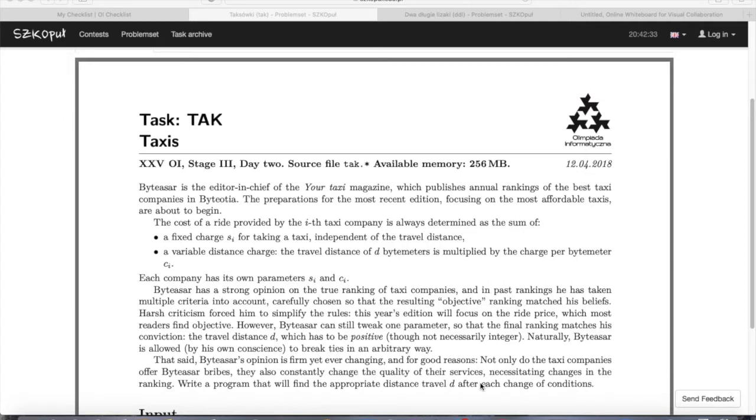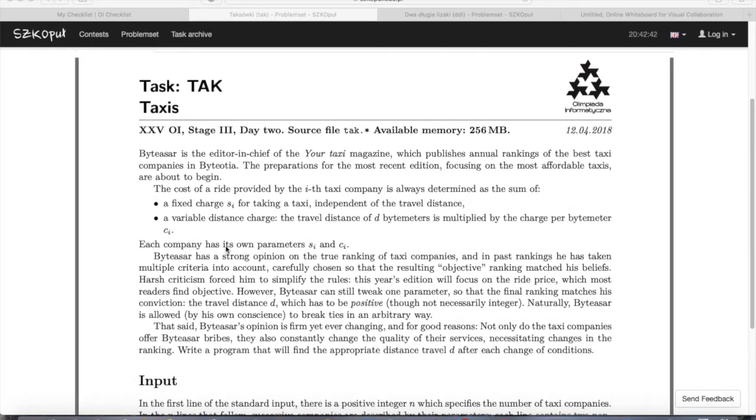Hi everyone, today we will be discussing the problem taxis. This is from POI round 3 of 2018. This problem appeared in day 2. So just to give a brief description of the problem, there are basically n taxi companies.